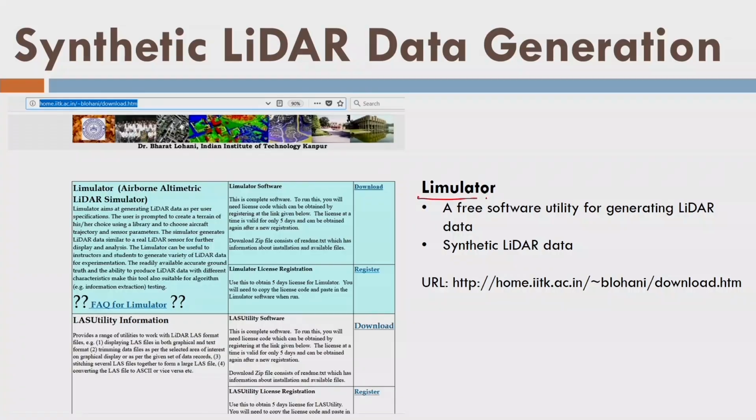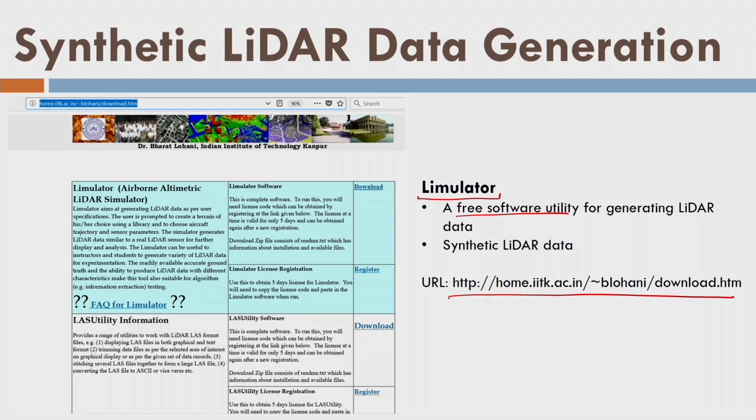However, if we have some facilities that can provide synthetic LiDAR data, that will be good enough for me. So Limulator is a synthetic LiDAR data generation application, developed by IIT Kanpur by Professor Bharat Lohani, and this is a free software utility. And this is the link. You can download this software utility from this link and use it, and you can see how you can generate the artificial LiDAR data at no cost.